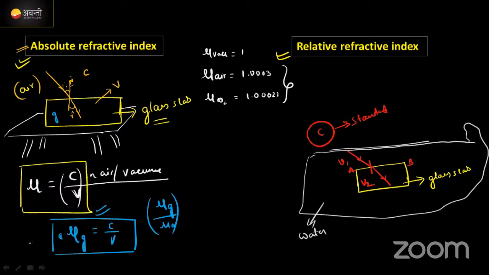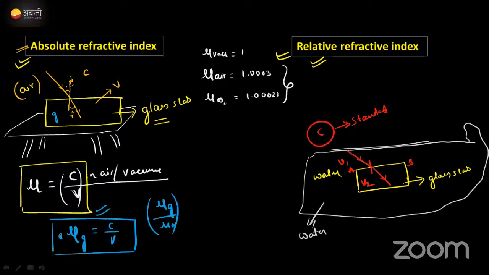Now we need to write the refractive index in terms of a relation. How do we write it? Now I will write the refractive index value of glass with respect to water. This is water, this is glass.